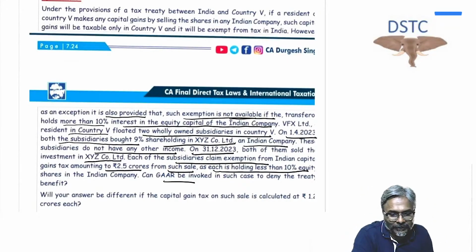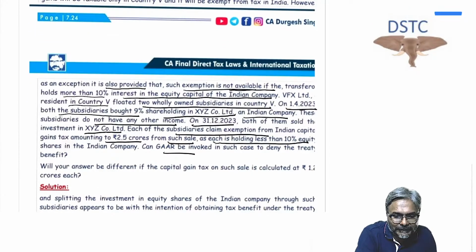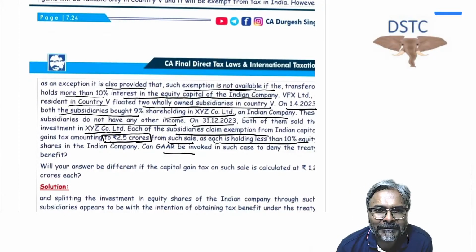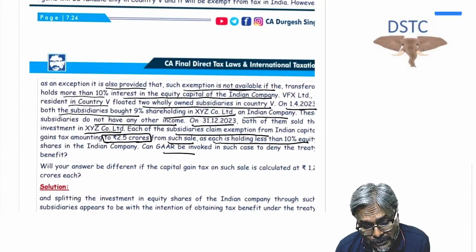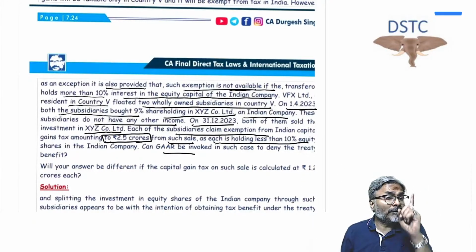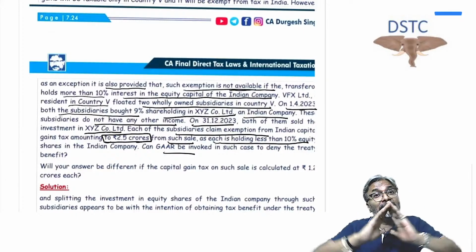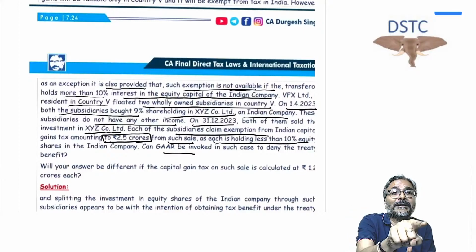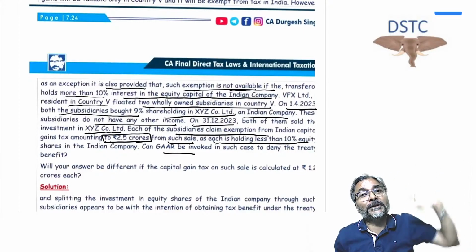Now be careful, but hear it. Students, tell me one thing. 2.5 crores is the capital gains. One more argument they will place is that the tax benefit is less than 3 crores, therefore the GAAR provision is not applicable. What you have to do in this case, students, is see the entire arrangement as a whole and then see whether the tax benefit has gone more than 3 crores.